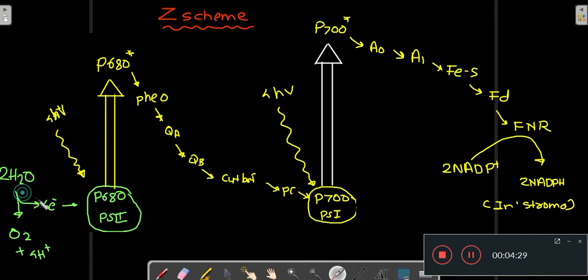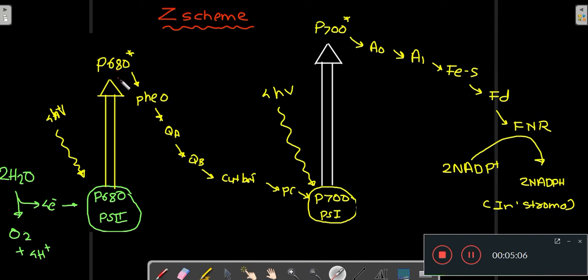Now H2O gives 4 electrons to the P680, that is photosystem 2, and photosystem 2 is hit by the photons. That is how these 4 electrons are accepted by P680 and P680 becomes excited. Now this P680 has the electrons in the higher energy state. The energized electrons are there in P680 at this stage.